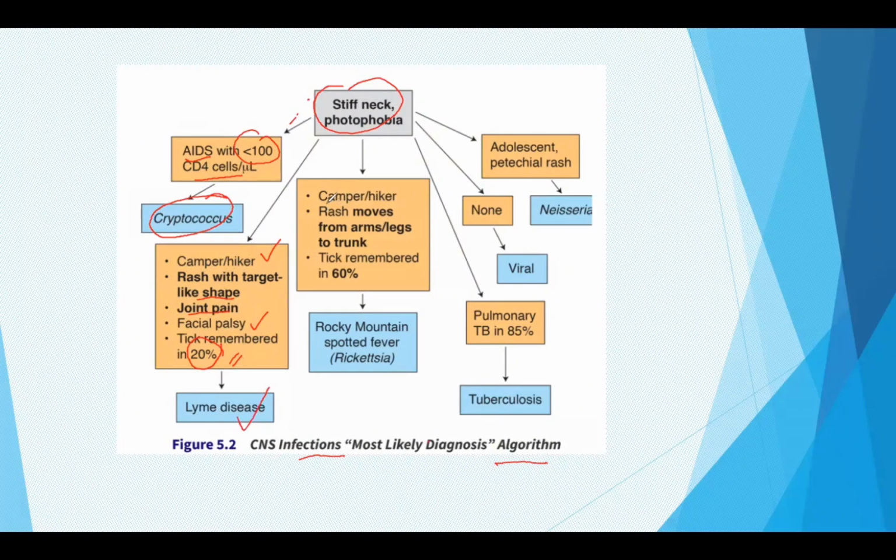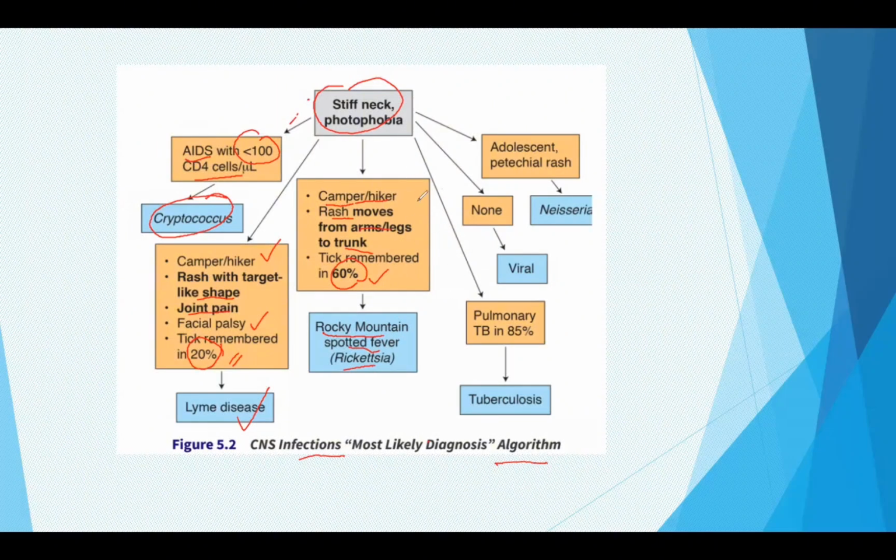The third patient has gone camping or hiking, but here the rash moves from the arms and legs to the trunk, and the tick is remembered in 60% of the cases. Most likely the patient is then suffering from Rocky Mountain spotted fever, which is caused by rickettsia.